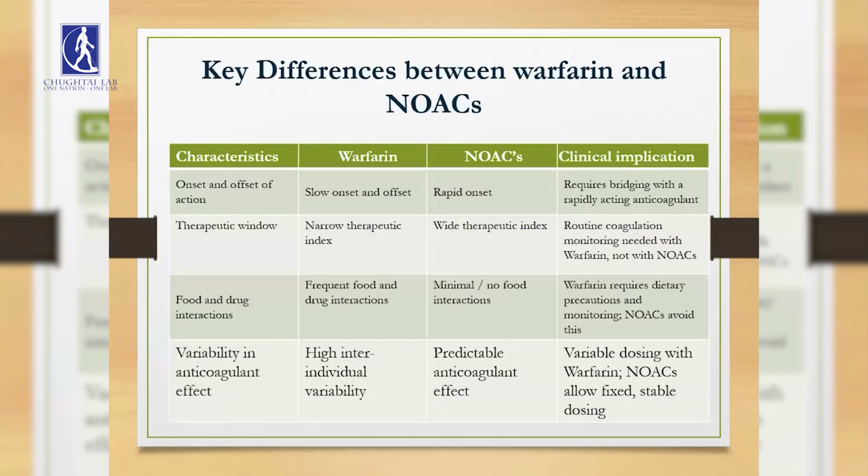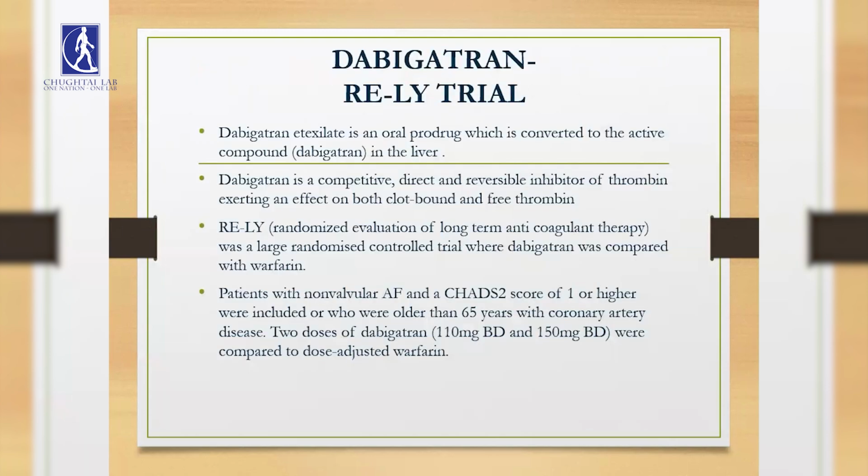Briefly discussing the comparison, we can see that warfarin has a slow onset, whereas oral anticoagulants show rapid onset with a wide therapeutic index and minimal interactions. In terms of variability in their anticoagulant effect in different populations, warfarin had high inter-individual variability, and hence the dose had to be frequently changed accordingly. Whereas oral anticoagulants provide a more predictable effect, and hence a single standard dose can be prescribed. Now, discussing individually the trials which have been carried out on the drugs.